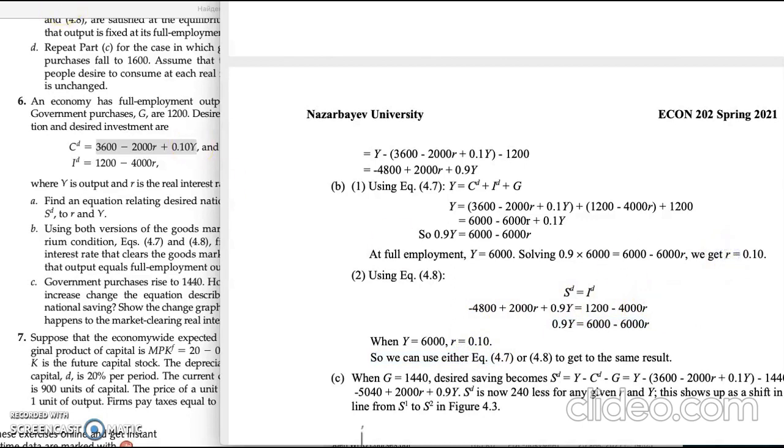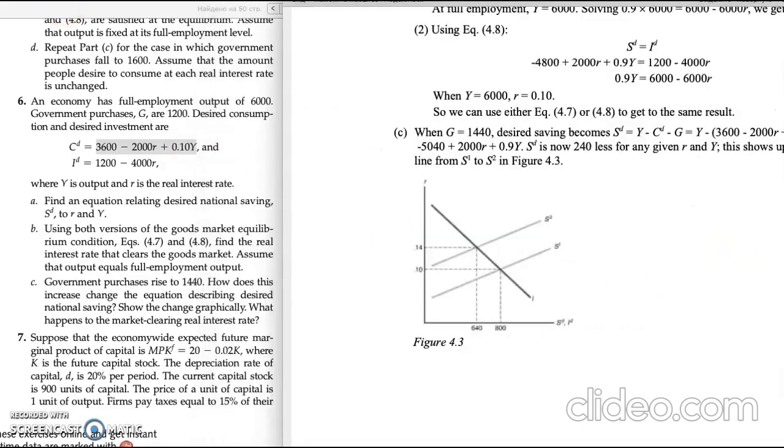In part C, we have to show the change of the equation when government purchases change.